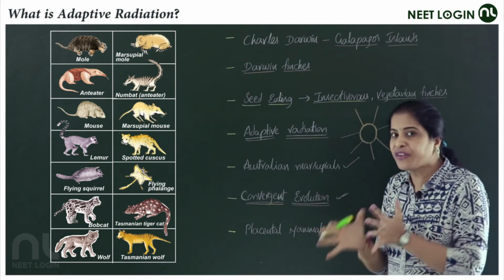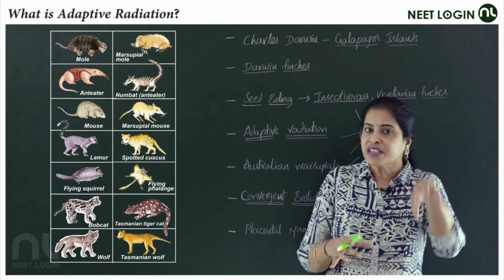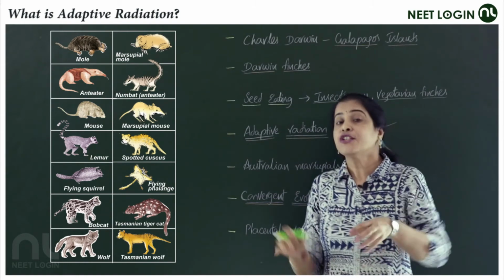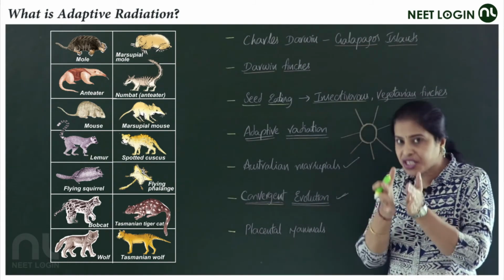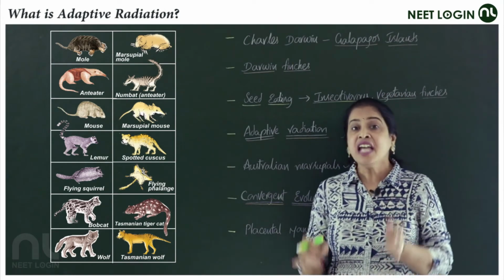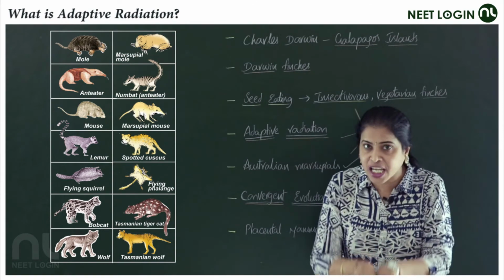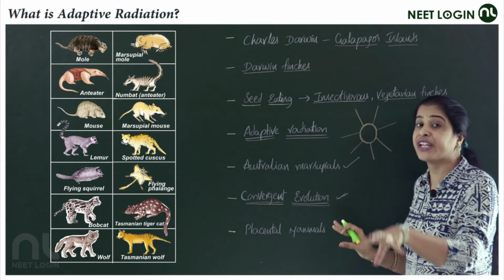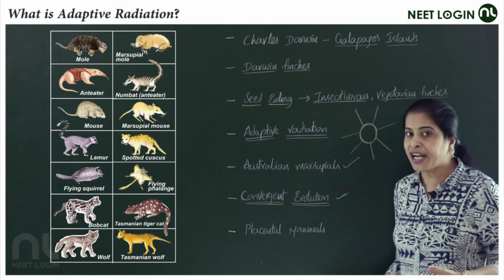So why I am specifying this particularly here: the marsupial mammals and the placental mammals resemble one another. So both evolutions, even if you consider the placental mammals also, are a good example for adaptive radiation. And as both had happened in the same geographical area, Australia, we are giving it as an example of convergent evolution. I hope you understood my words.